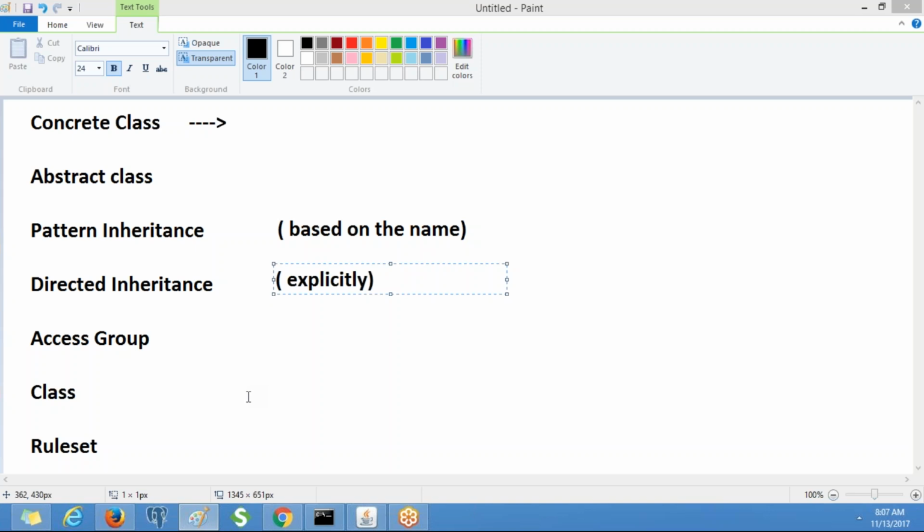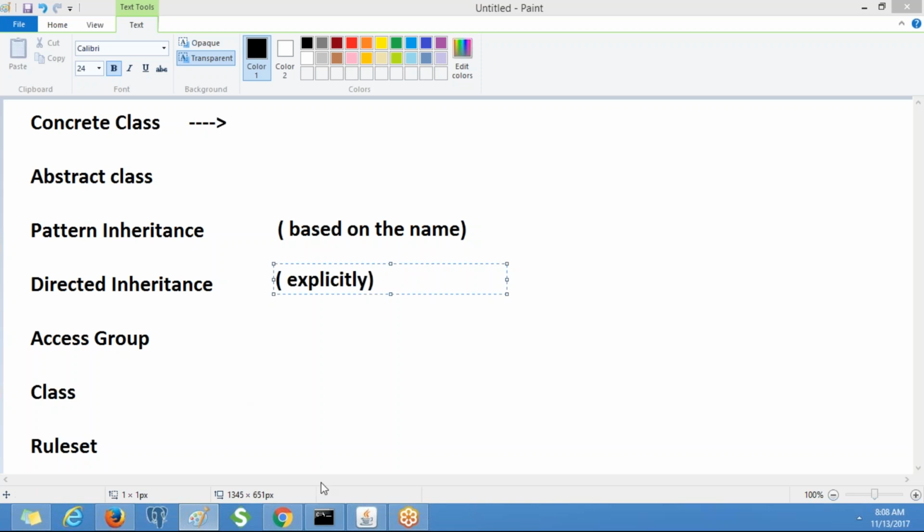If you define a rule under the implementation class, that rule will be applicable to only that particular class and the child classes also. So based on the class under which you define the rule, the scope will be different. All the rules will be stored in the rule sets. A rule set manages and identifies the rules, and the primary purpose of a rule set is for deployment and security. So we already discussed all these topics.